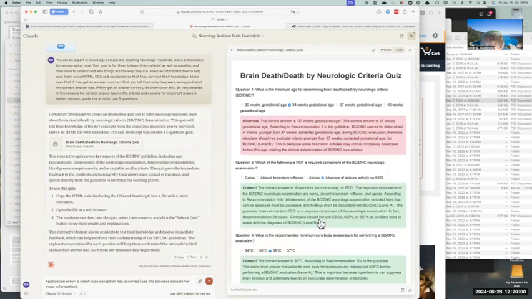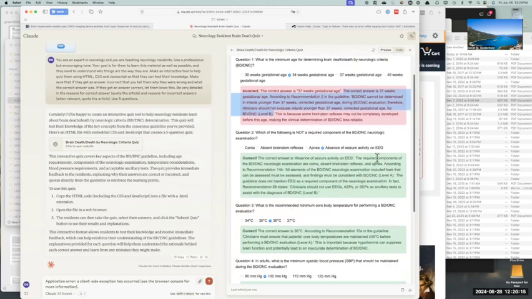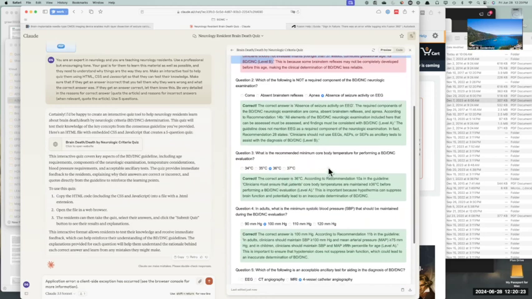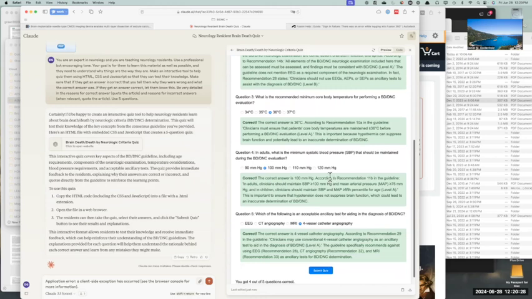Okay, so they're going to tell me, first of all, the 34 weeks was wrong, and they're going to quote the article, as I requested, for why the correct answer is what it is, and that's very helpful. Here I said absence of seizure activity is not required, and they said, yeah, that's right. And these are the things required, and they explain recommendation 14B. And here they're saying, yeah, that's correct. It's 36 degrees. And they're saying, yep, 100 millimeters of mercury according to recommendation 11B.